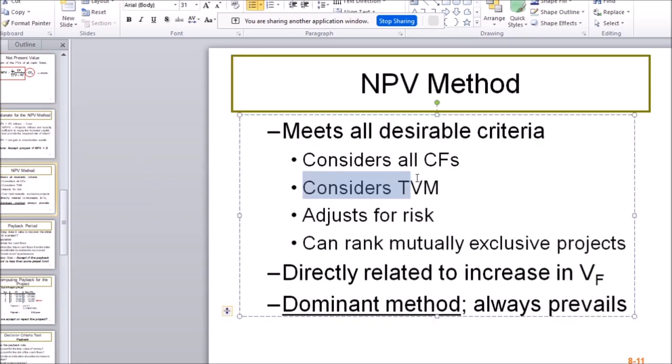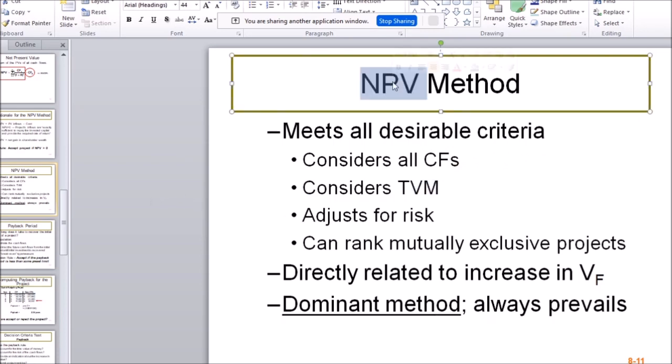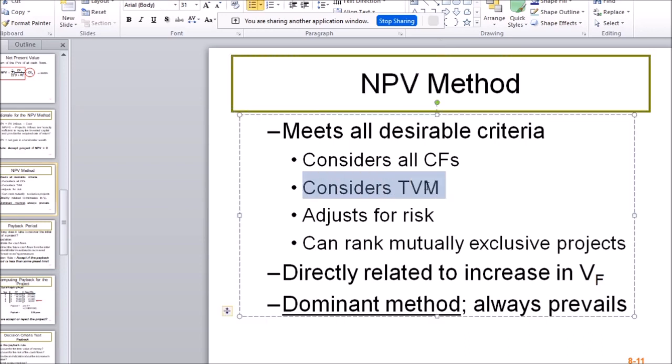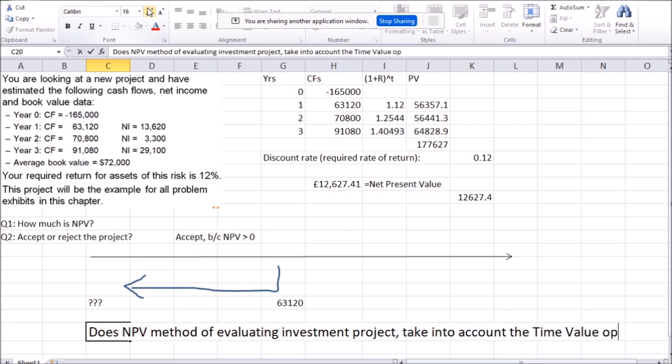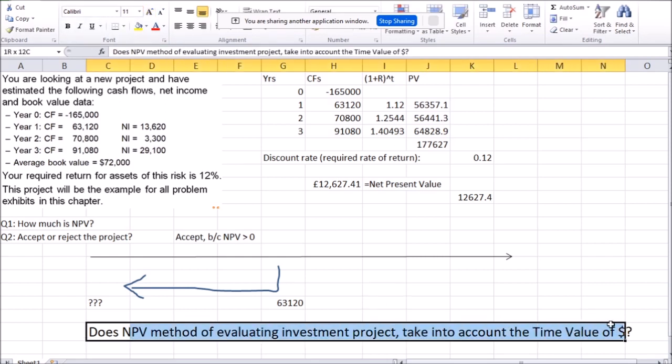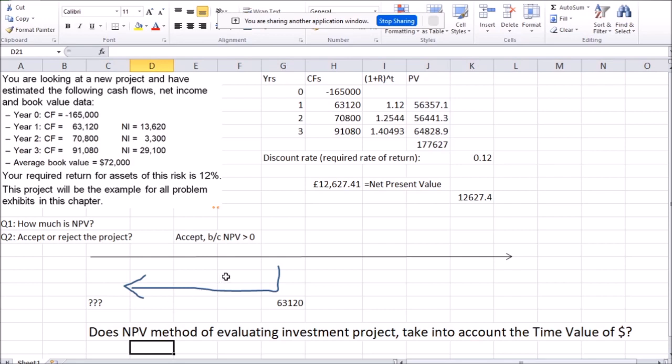So how do you guys think? Does this method, NPV is one method of analyzing the investment project, does this method consider the time value of money? Does NPV method of evaluating investment project take into account the time value of money? So are we comparing apples with apples when we look at the dollars, or are we comparing apples with oranges when we look at the dollars when calculating NPV?